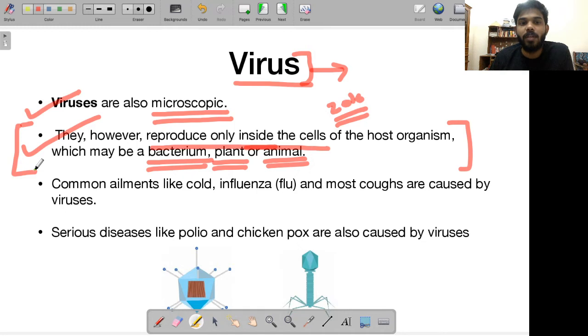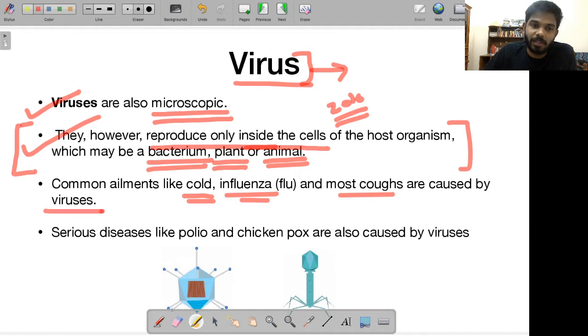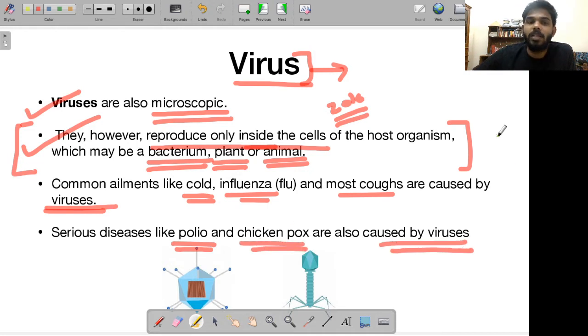Anyway, common ailments, for example cold, influenza, that is your flu, most coughs, these are all caused by viruses. That's what happens when any virus has entered your system, this is how they impact you. Serious diseases, for example polio, is also caused by a virus, and chickenpox. This is also caused by viruses. So all these are caused by disease-causing viruses.